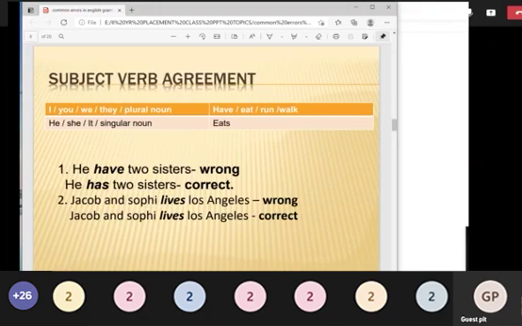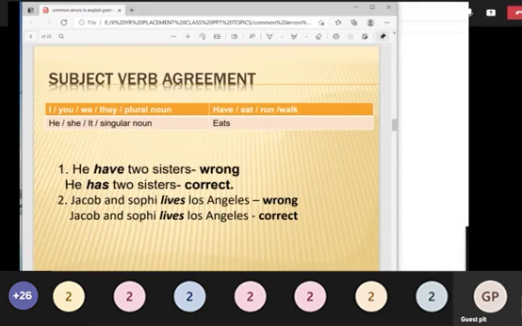For example, you have the sentences here. He have two sisters. He has two sisters. Wrong, correct. See, there will be a lot of confusion. Some of the students asked me why you have to see that the subject and verb are in agreement. You should not go for the second subject. Here, what is the second subject? Two sisters. Some students will argue that the second subject is plural, so I have to use the plural verb. It is not like that. See, the first subject is singular, so he, she, it will accept only the singular verb.